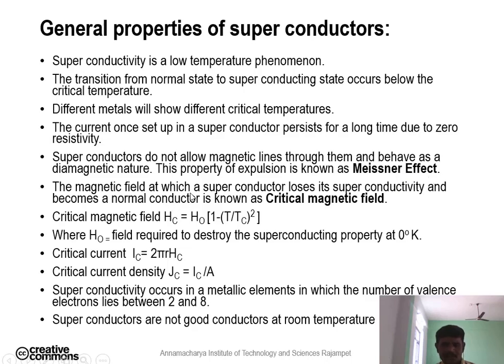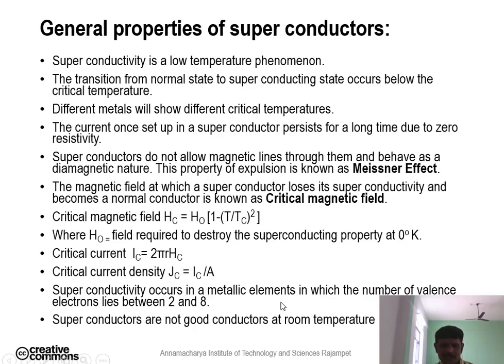The magnetic field at which a superconductor loses its superconductivity and becomes a normal conductor is known as the critical magnetic field. Critical magnetic field Hc is equal to H naught into (1 minus T by Tc) whole square, where H naught is the field required to destroy the superconductivity at 0 Kelvin. Critical current density Jc is equal to Ic by A, and critical current Ic is equal to 2 pi r Hc.